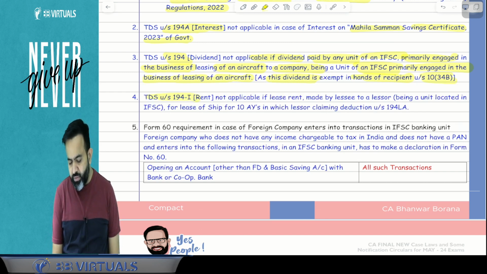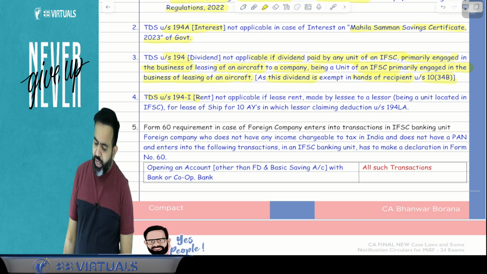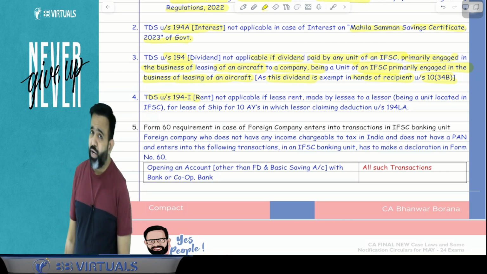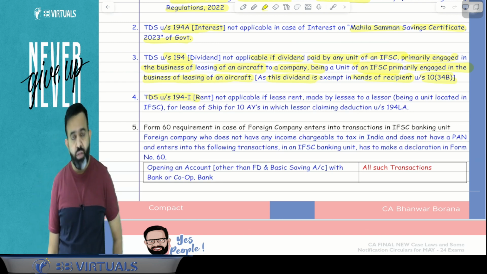Now guys, there is one section, 194I. 194I is related to rent.